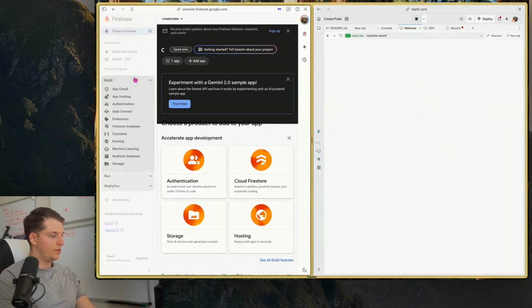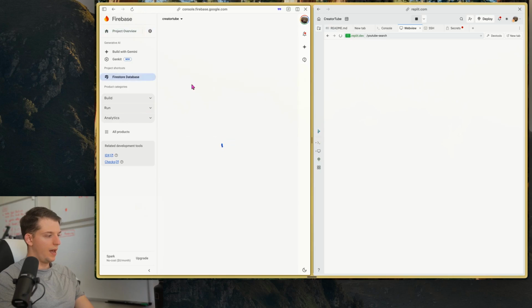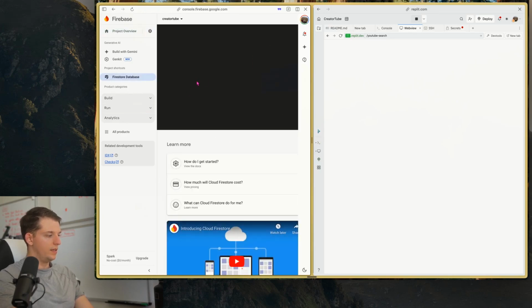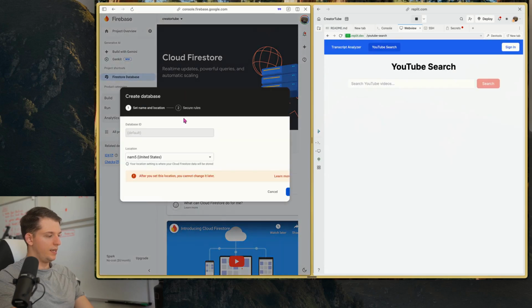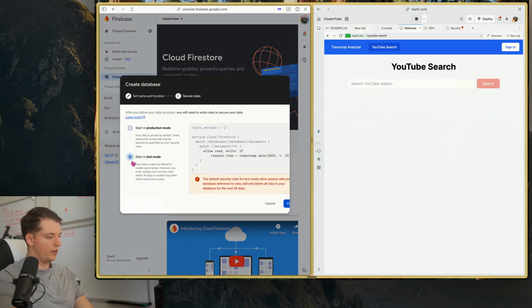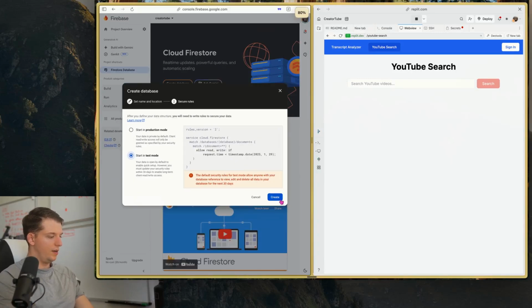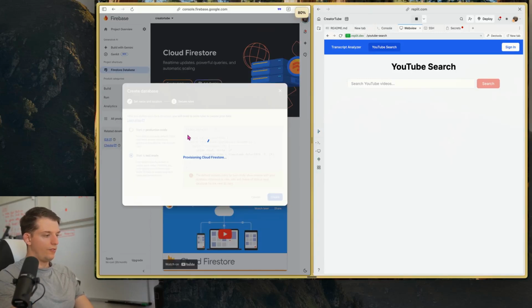Now the first thing that we're going to do is we're going to go to Firestore database, and we are going to select this thing that pops up right here, create database. And we are going to press this button right here, start in test mode, and we're going to hit create. And then we're going to wait for this to finish.